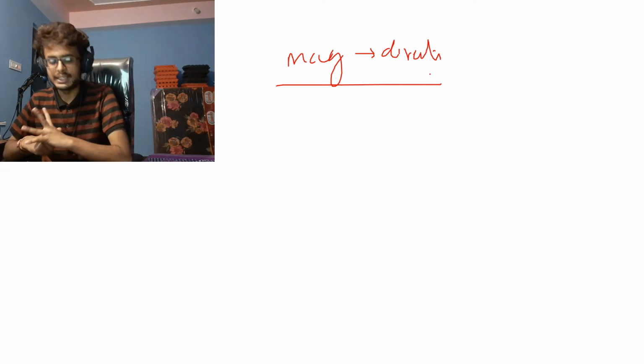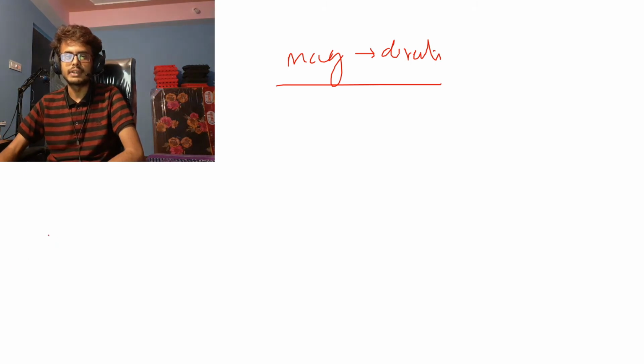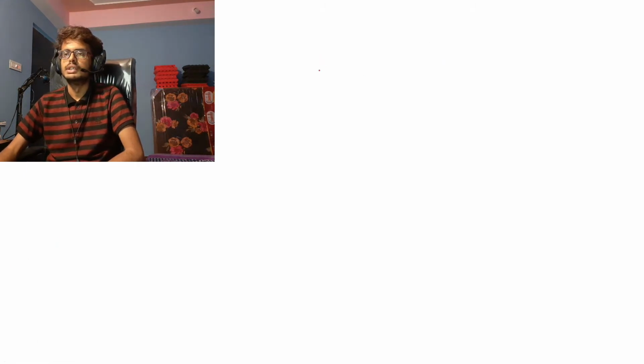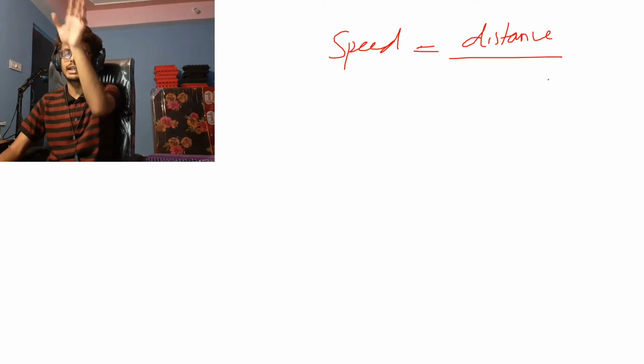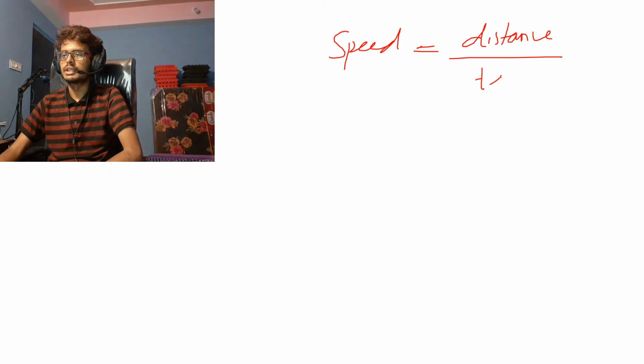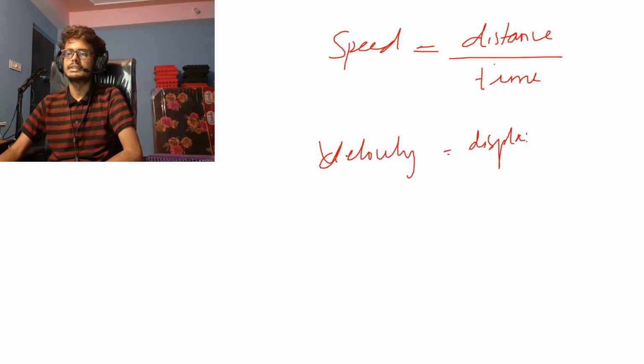That was what we discussed in the previous class, scalar and vector. Accordingly I defined speed. Speed is basically the total distance traveled. Distance includes every twist and turn, all that combined, divided by the total time taken. That is speed. And velocity is displacement divided by time.